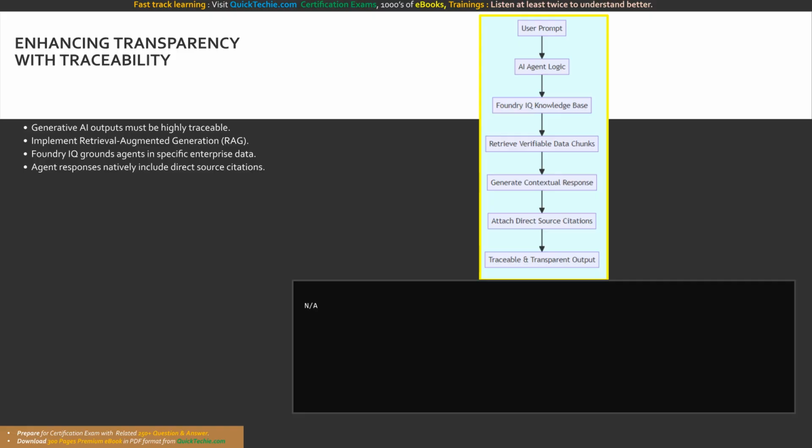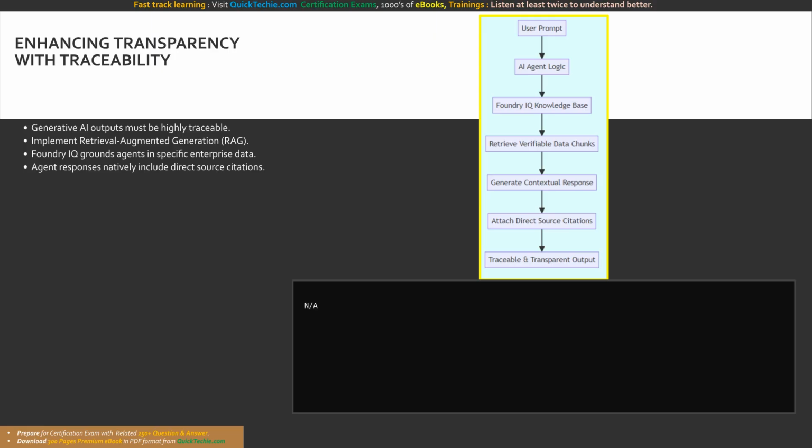When an AI model generates a response relying purely on its pre-trained internal parameters, it can be difficult for a user to verify where that information came from. RAG completely transforms this dynamic. By utilizing tools like Microsoft Foundry IQ, developers can connect their AI agents directly to specific, permission-aware enterprise knowledge bases, such as SharePoint sites or Azure Blob Storage.